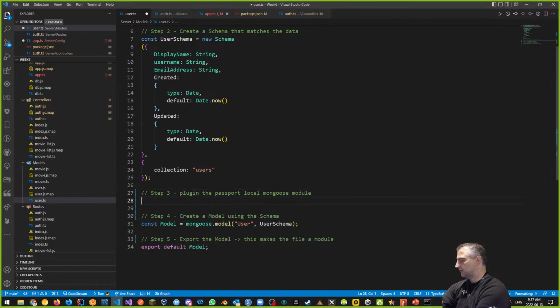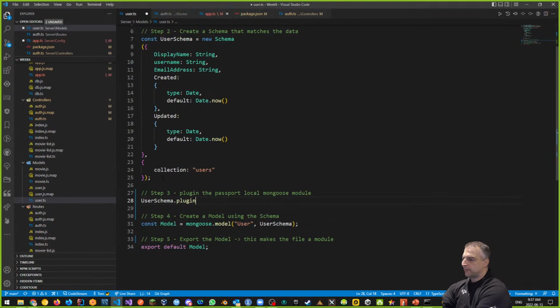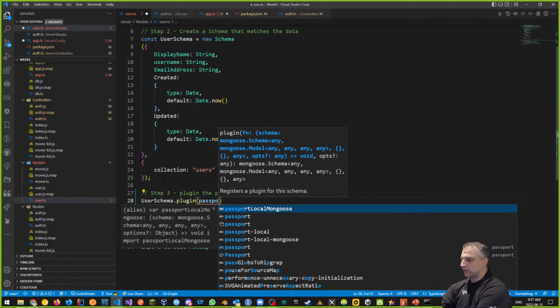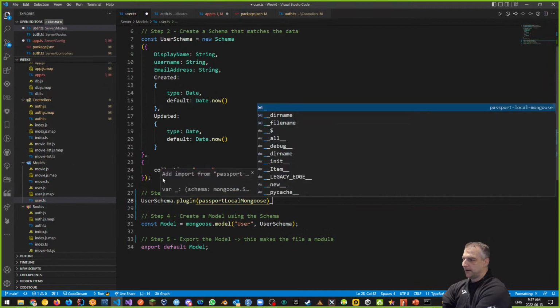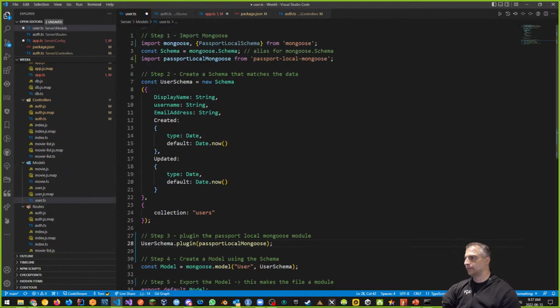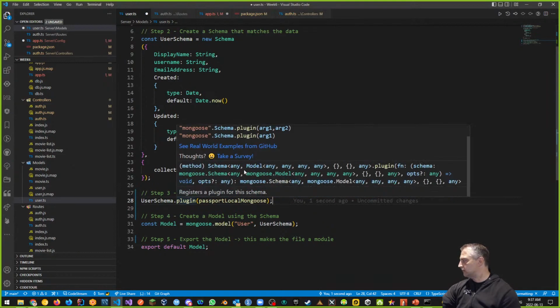And the way this works is you're going to say, hey, user schema, I want to use a plugin. Passport and Mongoose, when they work together, and Mongoose has several, the ability for you to plug in additional schemas. The thing we want to plug in is the Passport Local Mongoose object itself. We want to plug this in first. So this is the thing that kind of connects this piece, Passport Local Mongoose. We plug it in. Once we plug it in, we need to